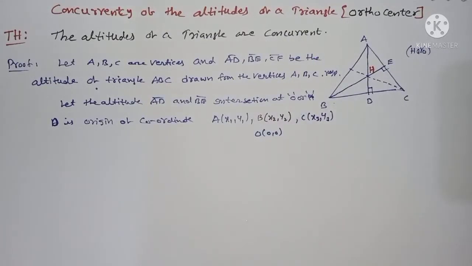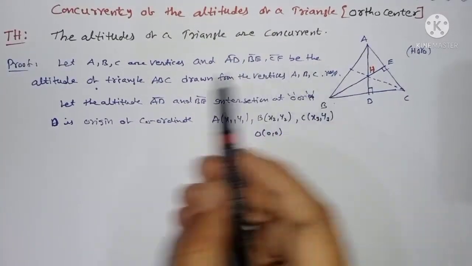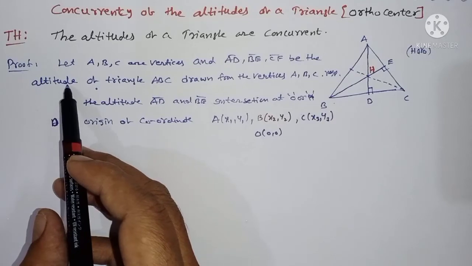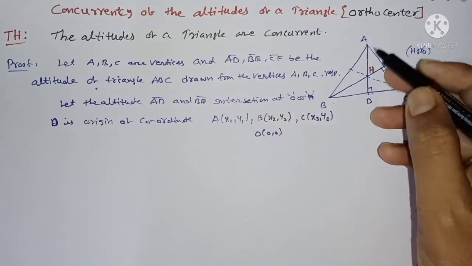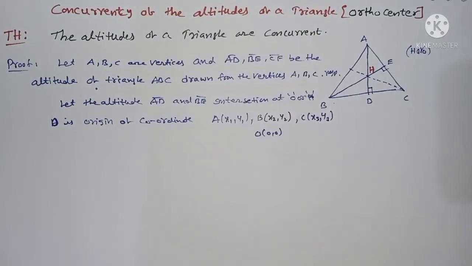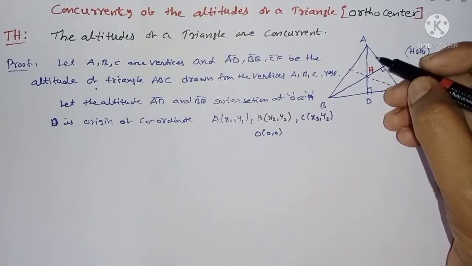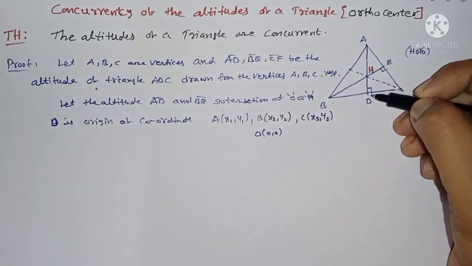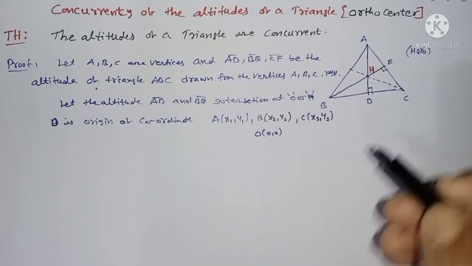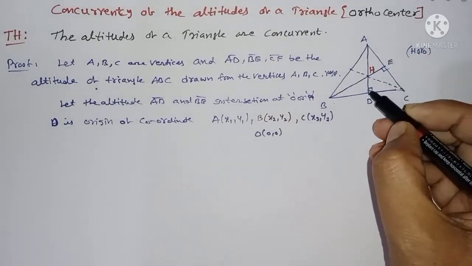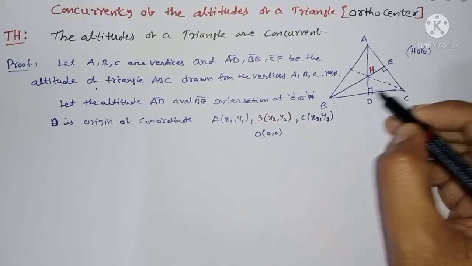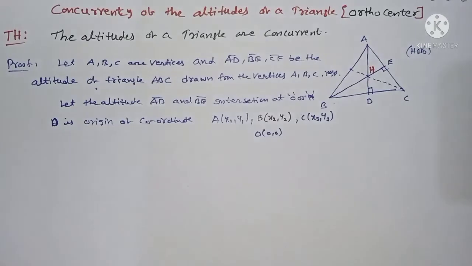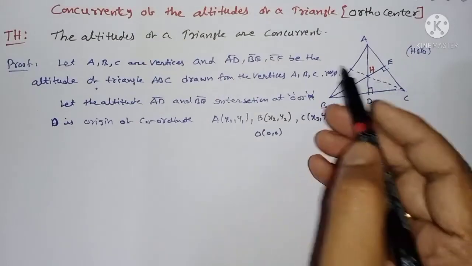Okay, proof. Observe here. You can draw the triangle with vertices ABC. AD, BE and CF are the altitudes. Means you can write here perpendicular. Perpendicular means if you throw a coin or a stone, it comes directly down and touches; that is called an altitude, directly at 90 degrees. Therefore the angle of AD with BC is 90 degrees only.